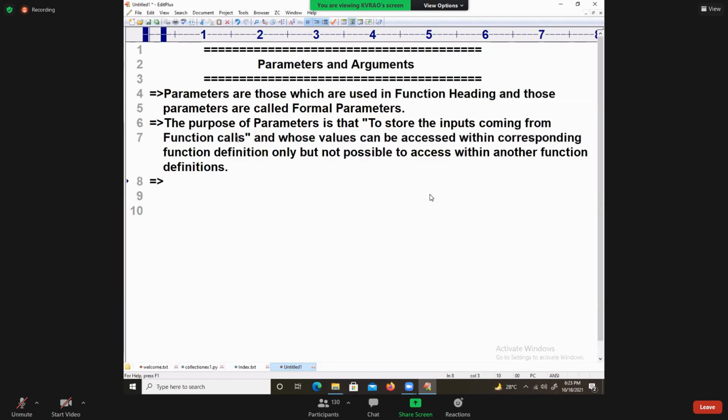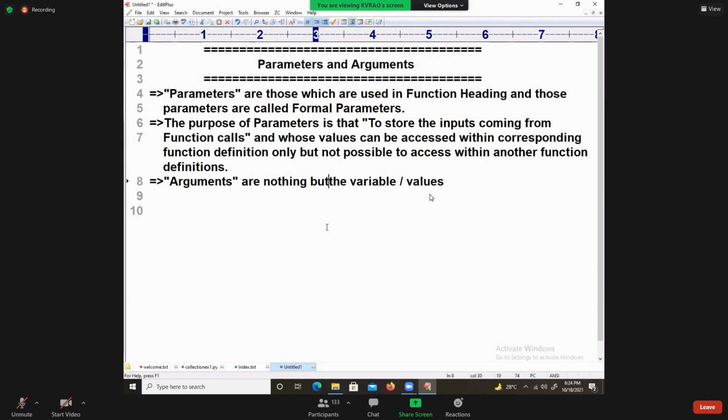Now I am talking about the arguments. I just spoke about the parameters. Sir, what are the arguments? They are very easy. We already used them. Arguments are nothing but the variables or values, whatever it is.